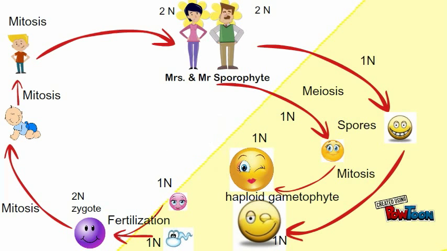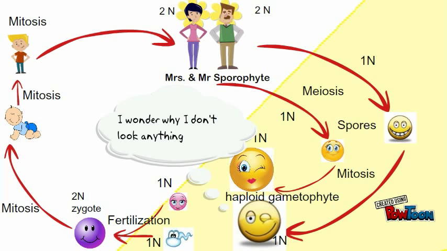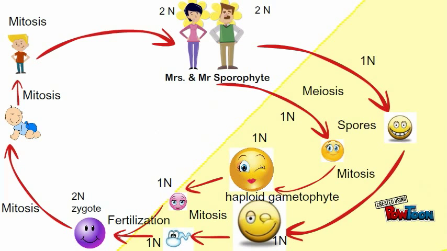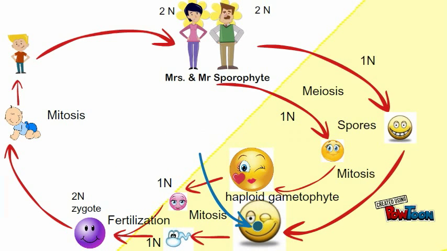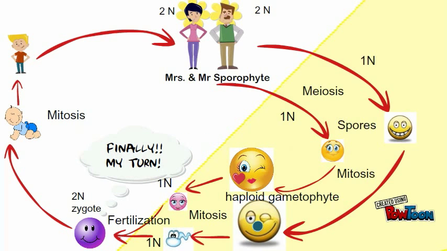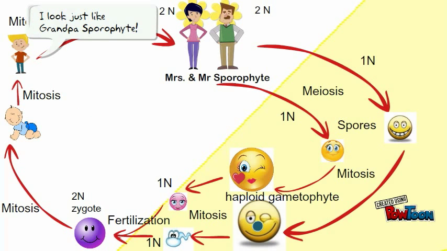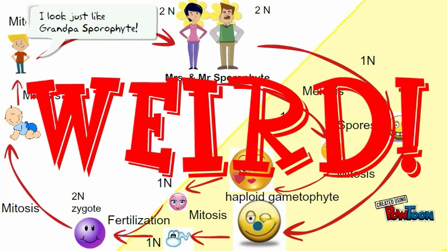When these kids reached maturity, they would already be haploid, so they would just copy cells by mitosis to make eggs and sperm. Eggs are made in structures called archegonia, while sperm are made in antheridia. When eggs and sperm do combine in fertilization, a diploid zygote is finally formed, resulting in grandkids who start to look something like Mr. and Mrs. Sporophyte. This alternation seems even stranger because different plants do it differently.